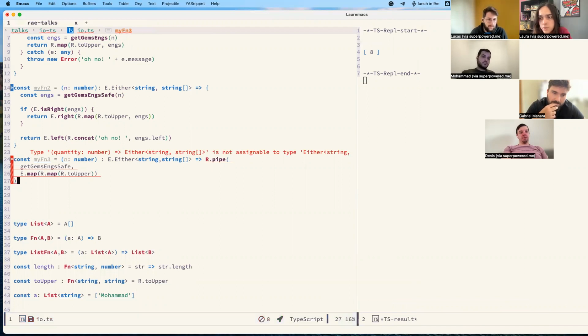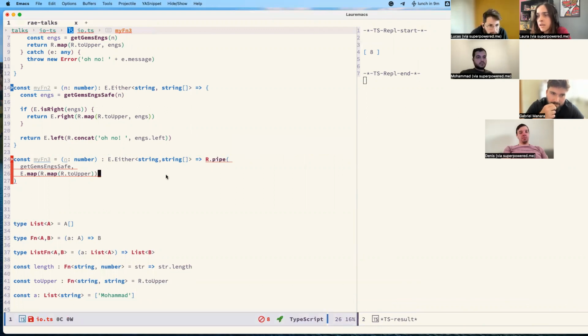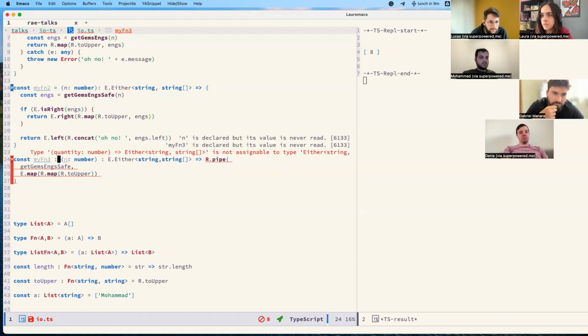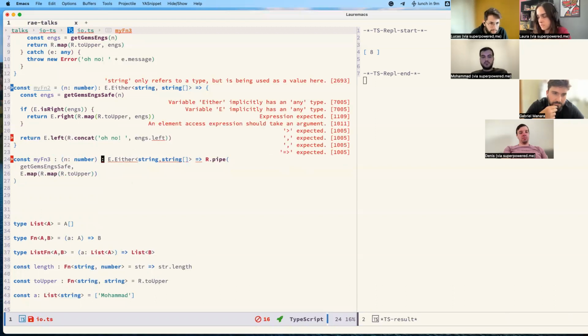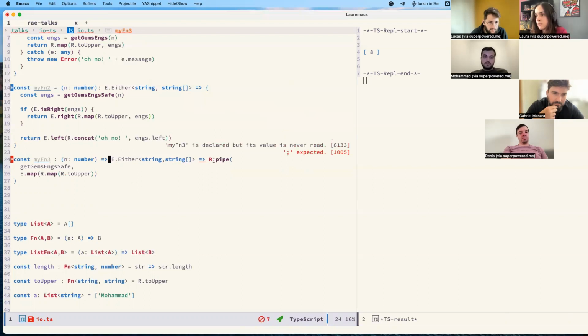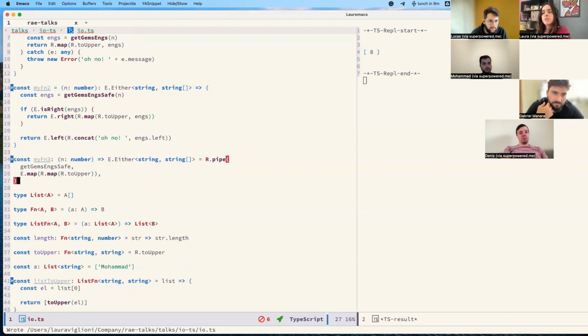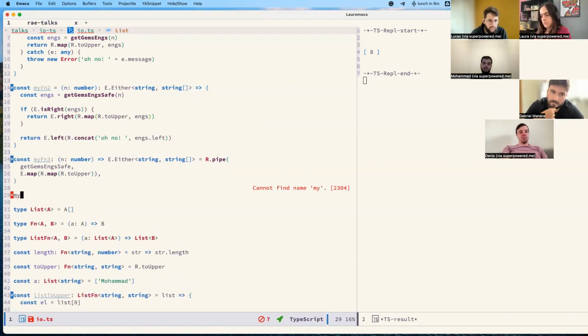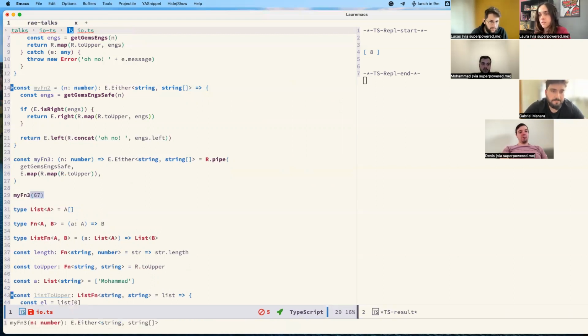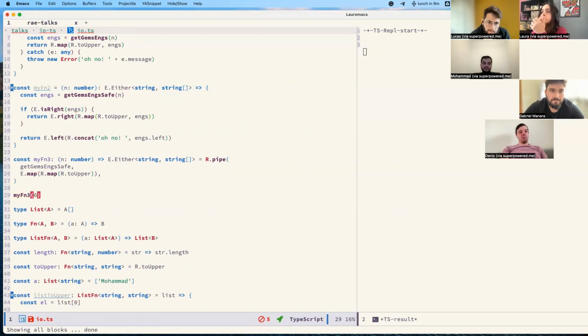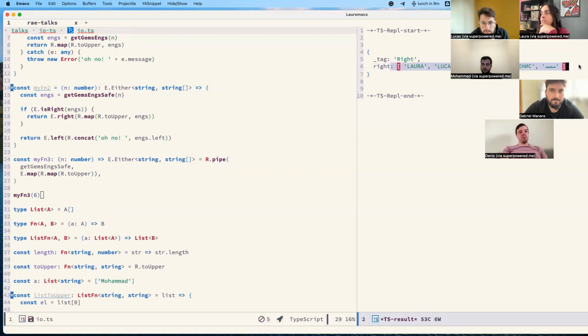What am I doing wrong here? Quantity number. Okay, I have to put it. Let me just do this and this and this. Now that's okay. If I try to execute this, let's put the "we" again. And we see the expected value we wanted on the right side.